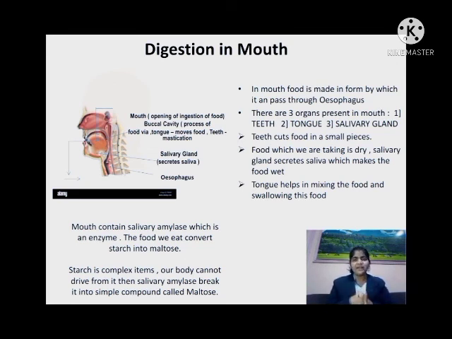The most important thing here is that our mouth contains salivary amylase, which is an enzyme. We know that our mouth contains the salivary gland, which contains saliva, which secretes salivary amylase. The food which we have eaten is large, a complex item. So what is the salivary amylase doing? It breaks it into smaller compounds. For example, it converts starch into maltose. We know that starch is a complex item and our body cannot derive energy directly from it. So salivary amylase breaks it into a simple compound called maltose.